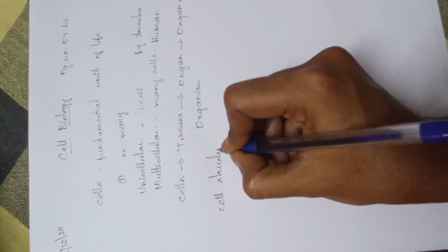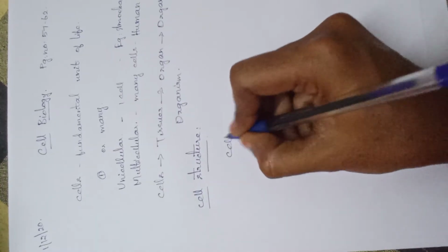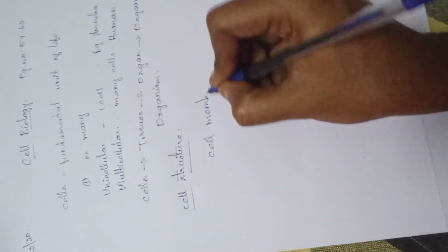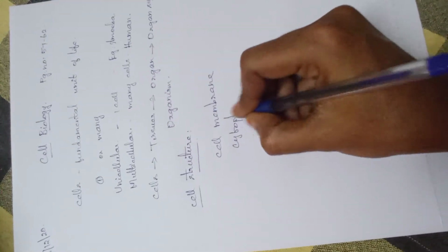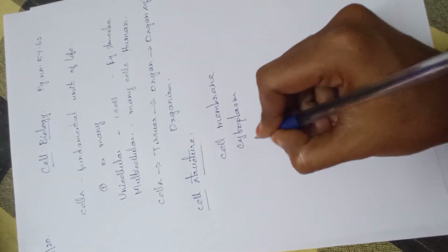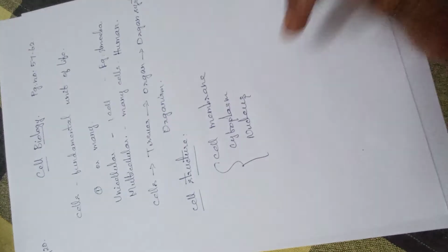Okay, what is the structure of the cell? Usually, animal cells and plant cells have some differences. Some organelles may be present in plant cells and absent in animal cells. In such a way there will be some differences. Now, the cell membrane, and then the cytoplasm, and then the nucleus. These three are the common parts found in all cells.